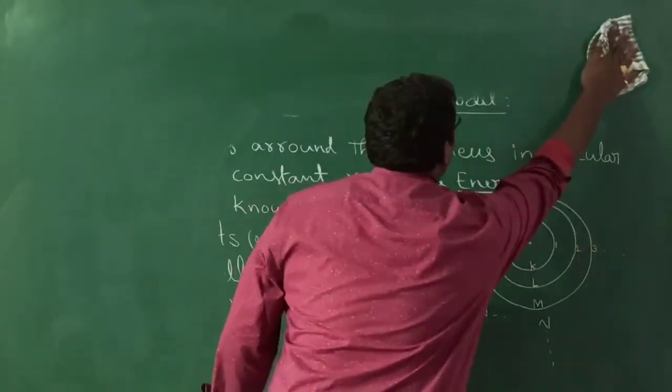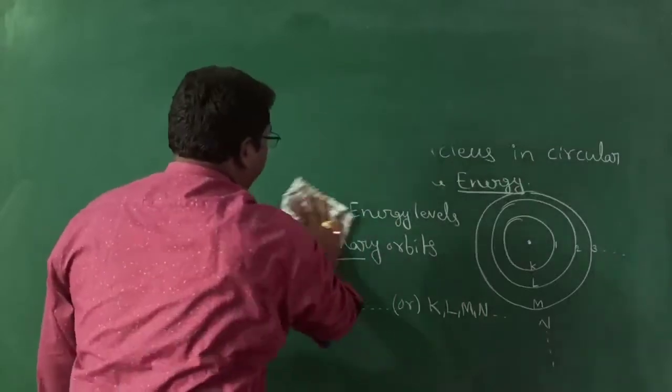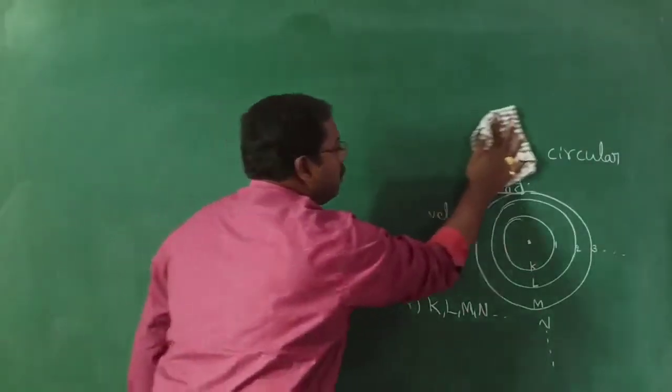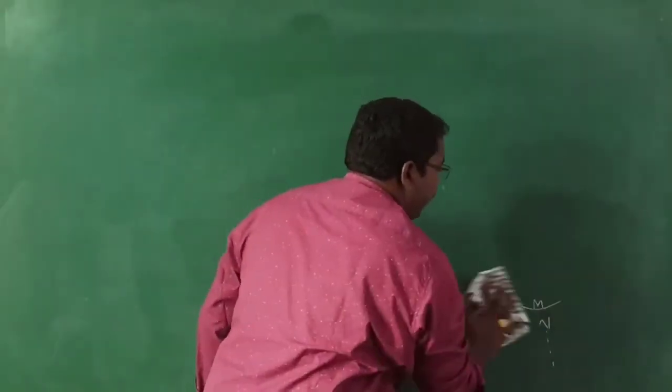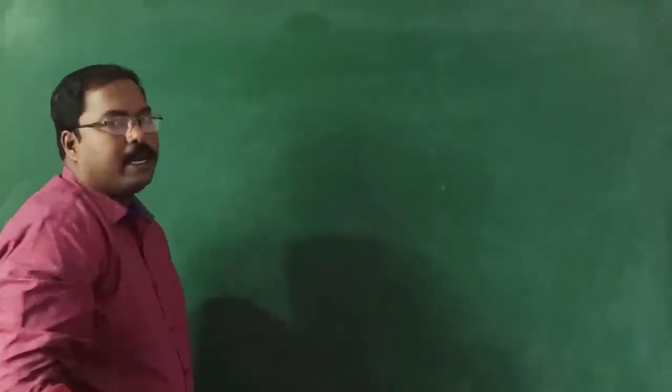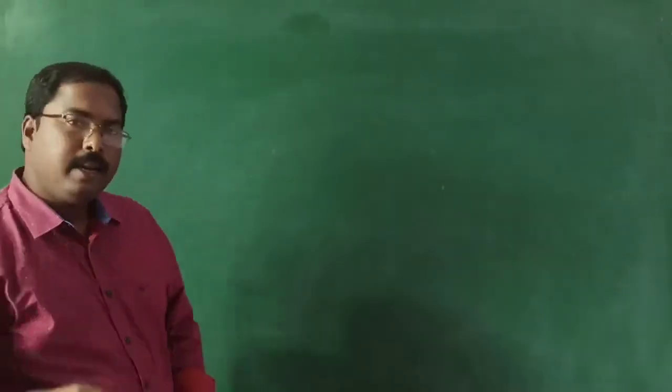Now coming to the second point, as I already told you, the energy of an electron in a particular orbit is constant. Let us write that point in the notes.